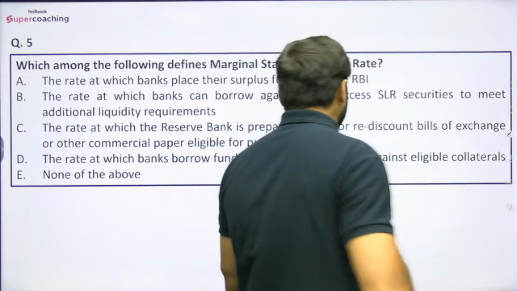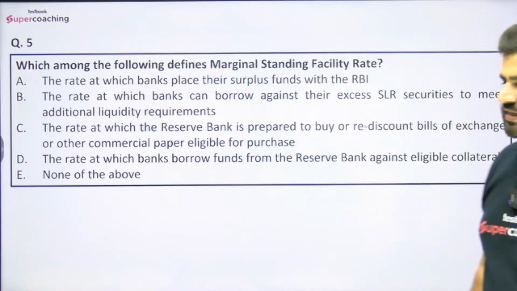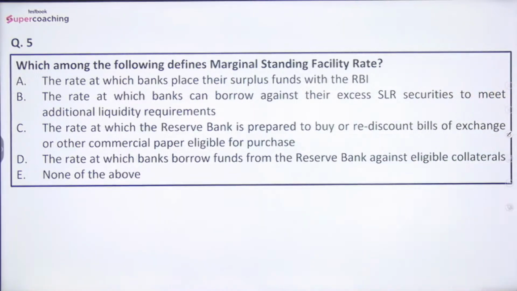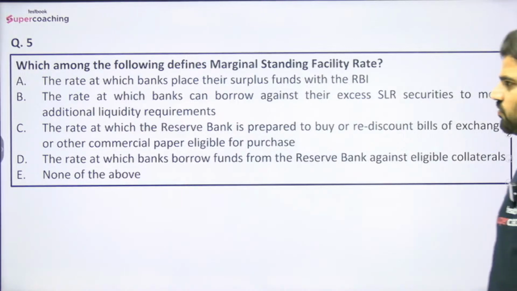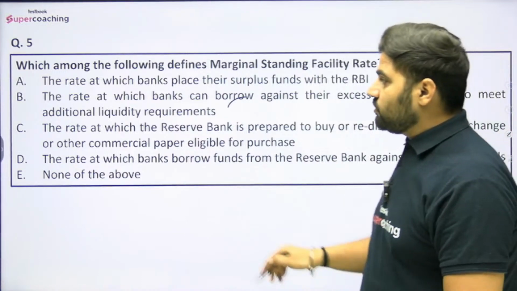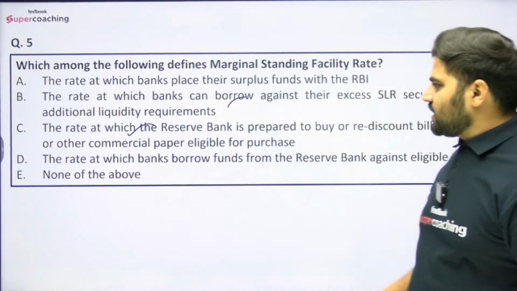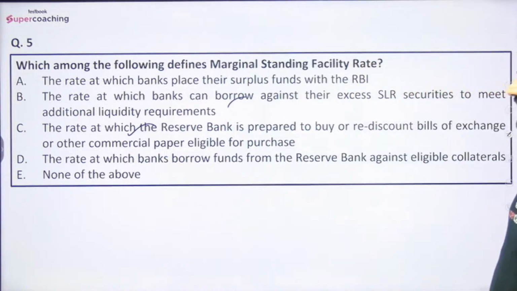Now, question number fifth itself is which among the following defines the marginal standing facility rate? बताइए, which of the following basically defines the marginal standing facility rate? Options are the rate at which banks place their surplus funds with the Reserve Bank of India, the rate at which banks can borrow against their excess SLR securities to meet additional liquidity requirements, the rate at which the RBI is prepared to buy or rediscount bills of exchange or other commercial paper eligible for purchase, the rate at which banks borrow funds from the RBI against eligible collaterals, or none of the above.